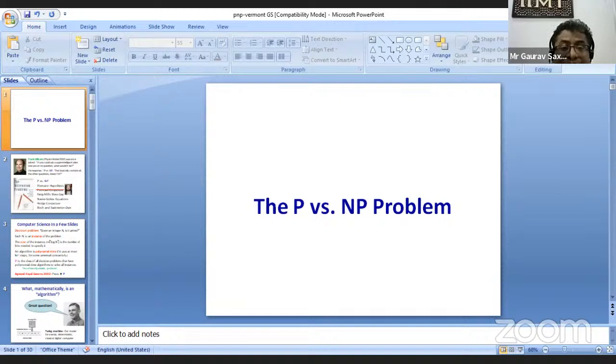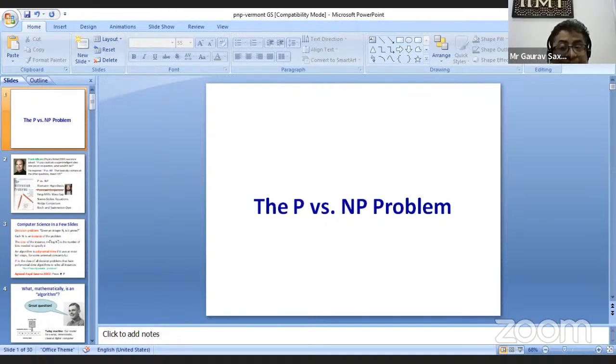Now the question is NP. NP is the class of all decision problems for which a yes answer has a polynomial-size proof that can be verified in polynomial time. So I hope I have made these points very clear, because the whole talk is about P and NP. P is the set of those problems which can be solved efficiently in polynomial time, and NP is the set of those problems which can be verified efficiently in polynomial time.